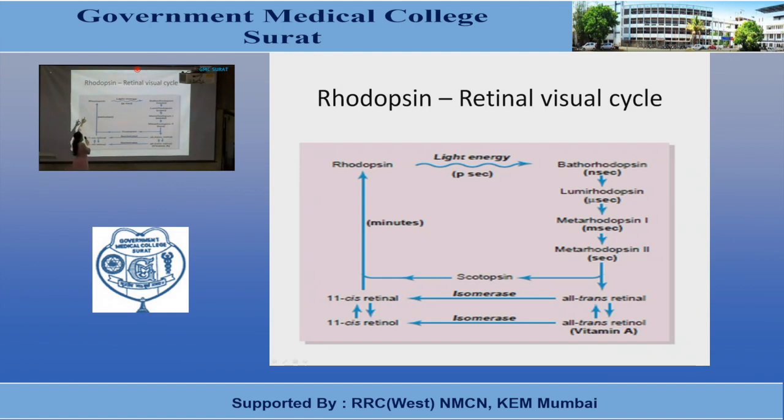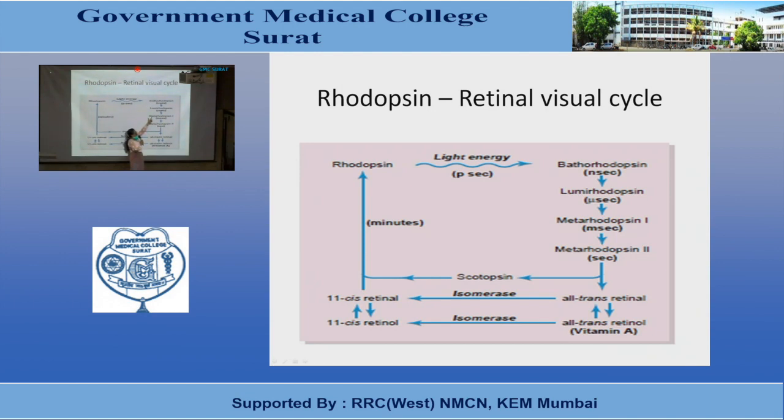So in the rhodopsin retinal visual cycle, once the light energy is absorbed by the rhodopsin, within picoseconds it is converted into an intermediate product known as bathorhodopsin. This bathorhodopsin is an unstable compound, and within nanoseconds it is converted into lumirhodopsin.